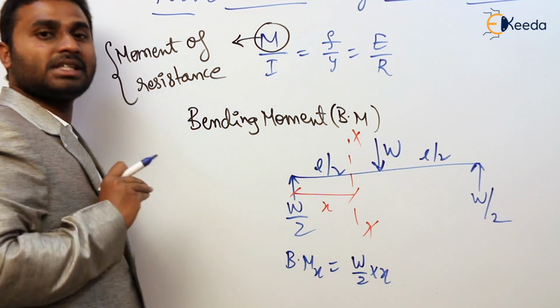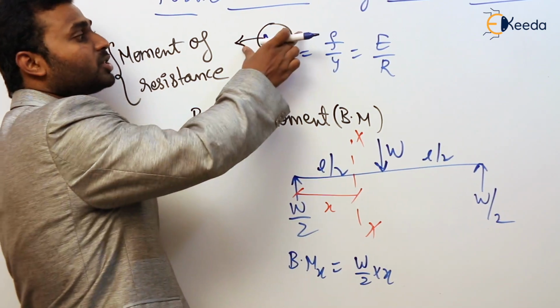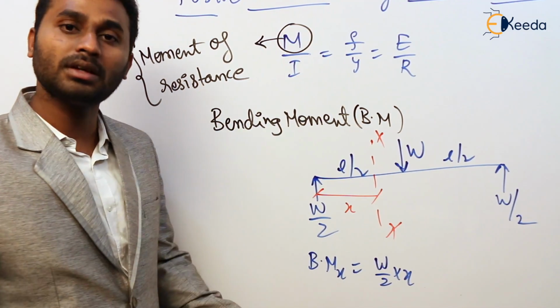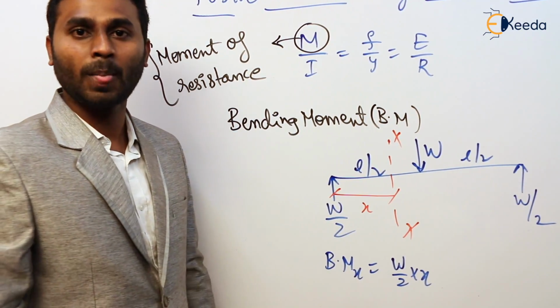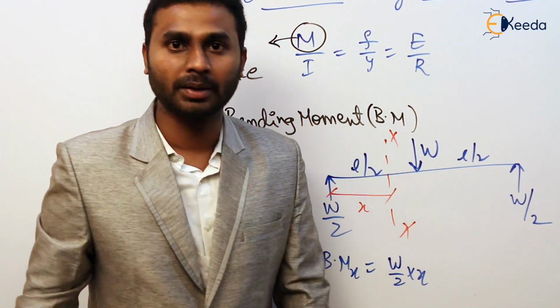But in our analysis or in our design, we equate the bending moment to this moment of resistance. Then only we obtain a safe design, yes or no? Because of the externally applied load in the beam, it develops bending moment.